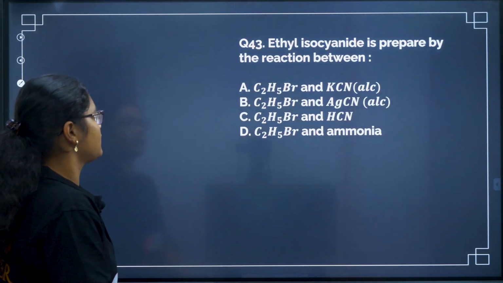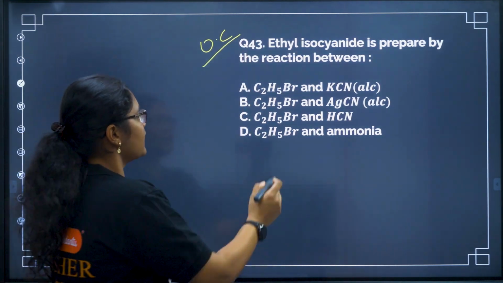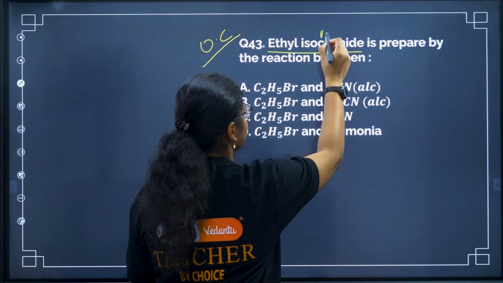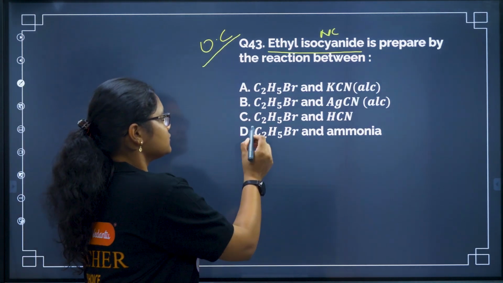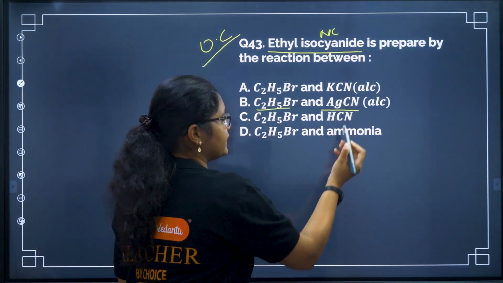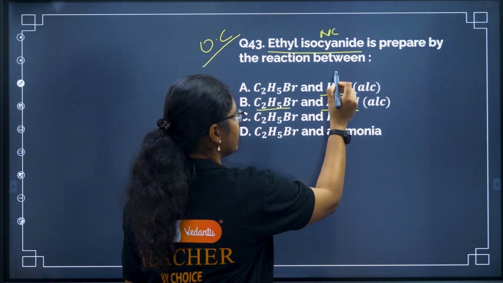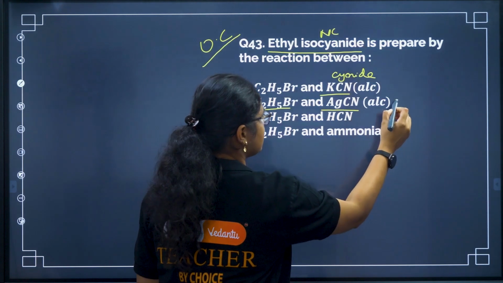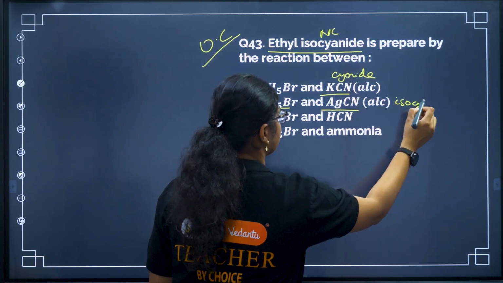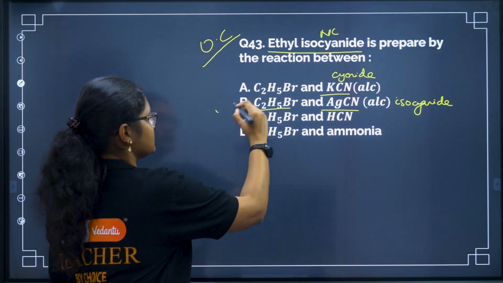Ethyl isocyanide. Now we have entered the organic part, organic chemistry. Ethyl isocyanide, isocyanide means NC, right? It is prepared by the reaction between what? You can take ethyl bromide and AgCN. You have to remember, if we take KCN, we will get cyanide, but if you take AgCN, we will get isocyanide. This you have to remember. Substitution reaction, so the answer will be option B.